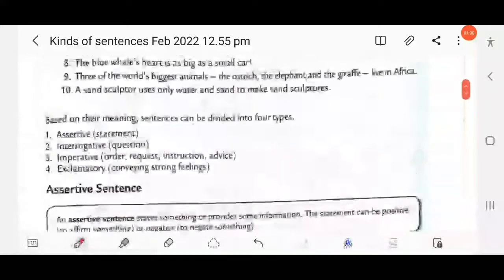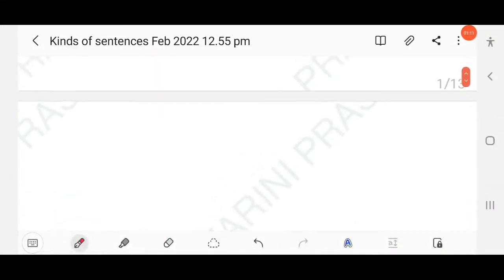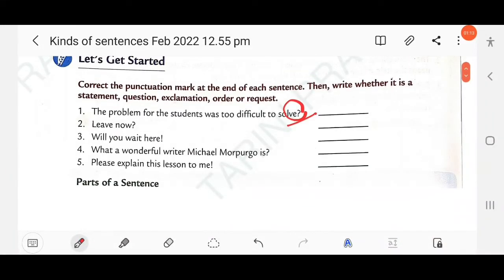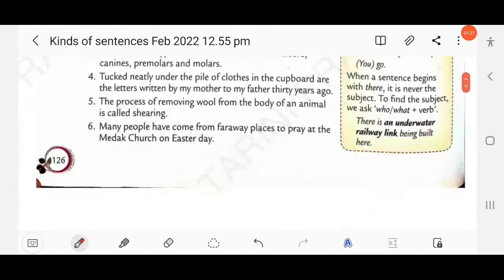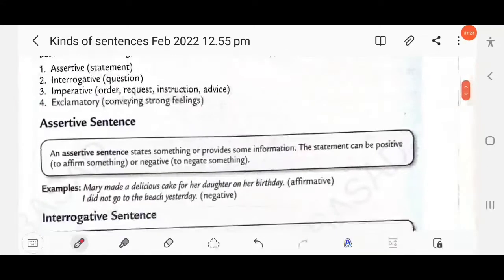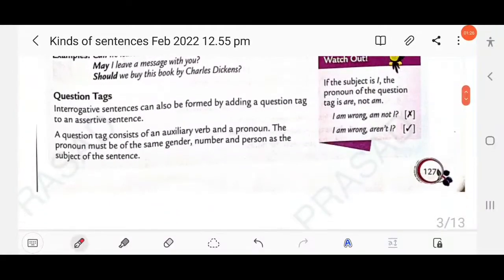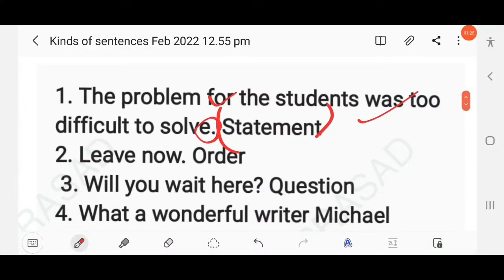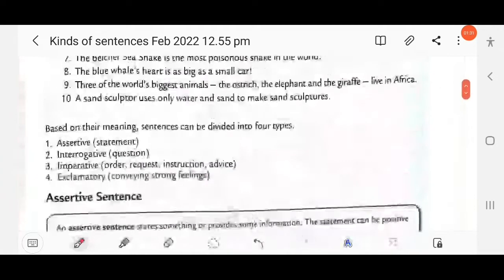Then next question: leave now. Again there is a wrong use of punctuation mark. This is one type of order. So here you have to remove the question mark and use a full stop and write this is an order. Clear?